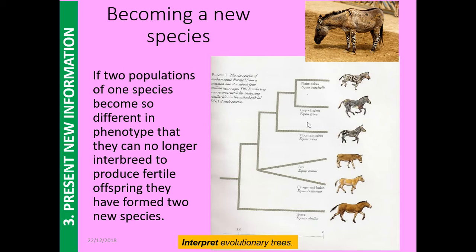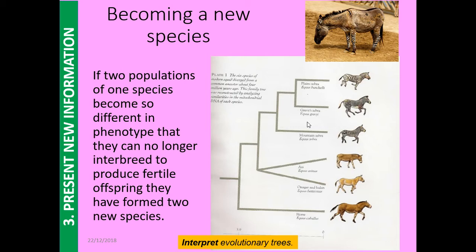Now on this picture as well, we can see an evolutionary tree. Sometimes these can be almost 90 degrees anti-clockwise. So you've got the different species at the top, and then the branches come downwards. But just to give you an idea that sometimes it can be reorientated. And we can see here similarities between these species that have a common ancestor. On the left-hand side of that picture, that is the longest time ago. So that was when we didn't have all these different species, they just had the one common ancestor. And then gradually over time, through adapting to their surroundings, those mutations and natural selection, they've become separate species.